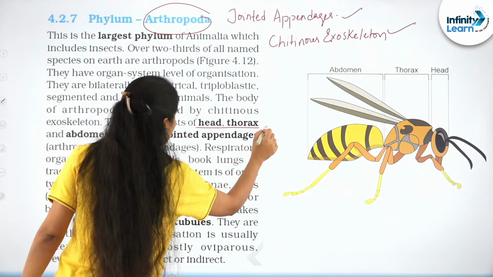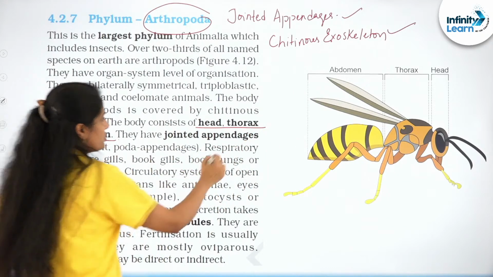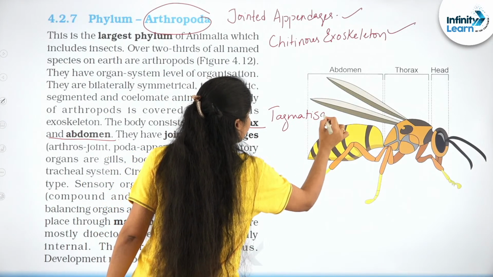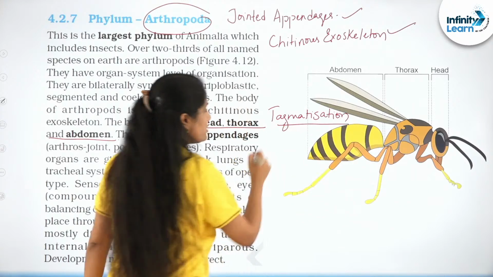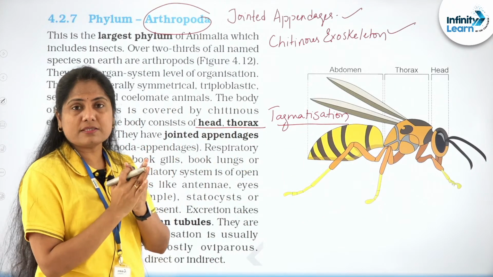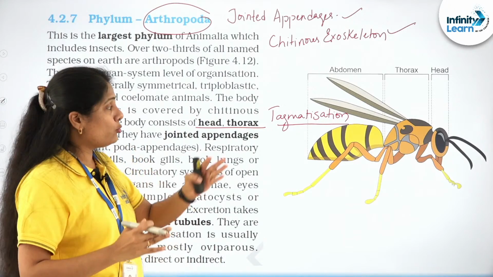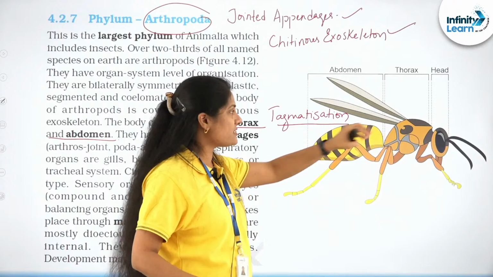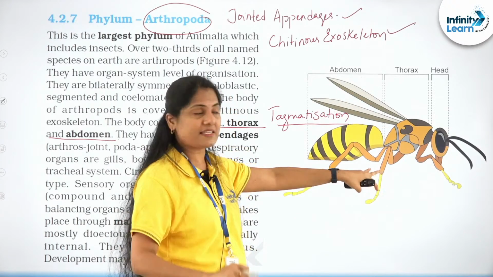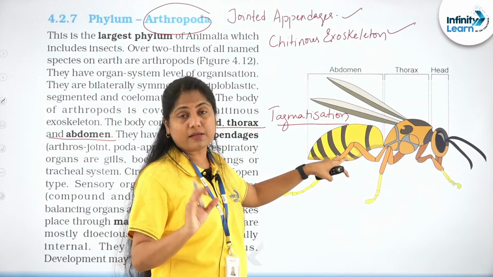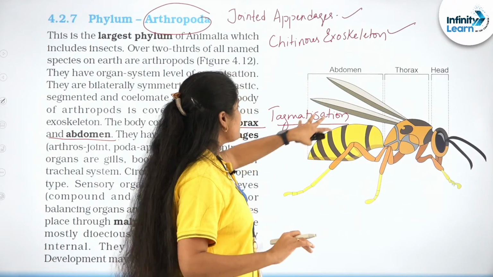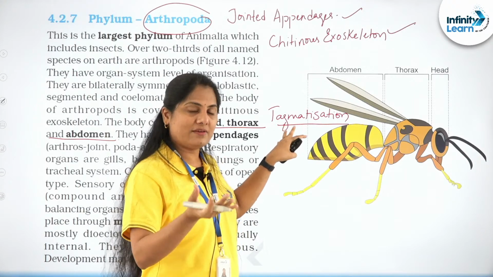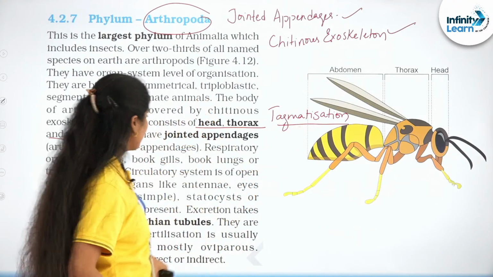They exhibit head, thorax, abdomen body division, which we refer to as tagmatization. It's a form of metamerism where a group of segments performs a specific action. When you study cockroach, head is a fusion of 6 segments, right? Head has a specific function. Thorax is made up of 3 segments. Abdomen, 10 segments in the cockroach, of course. So that group of segments is referred to as tagmata, and this phenomenon where they perform a specific function is tagmatization.